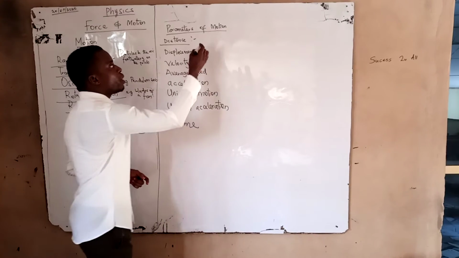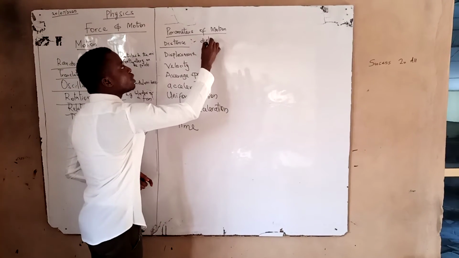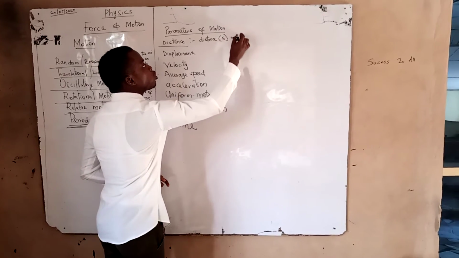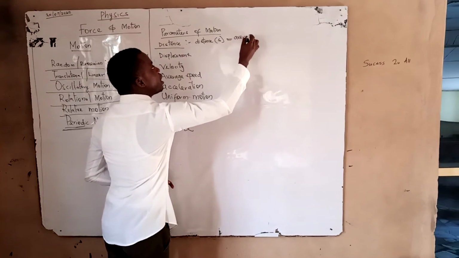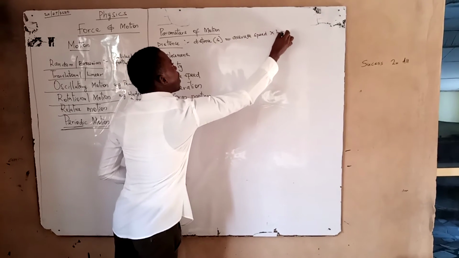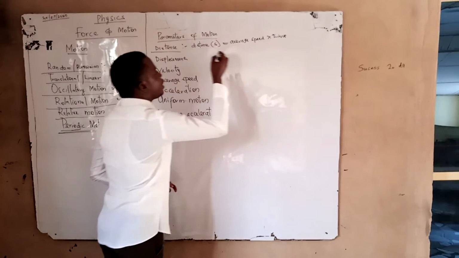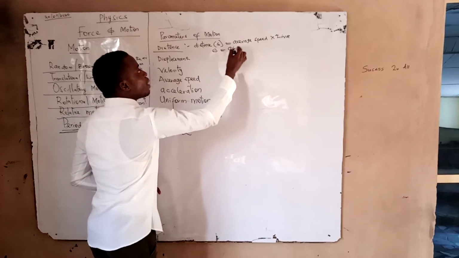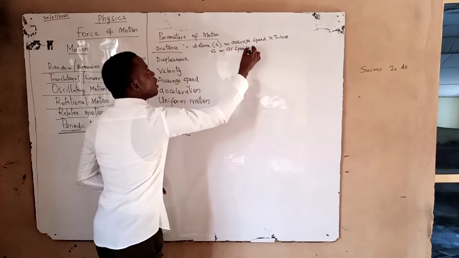And so you understand that in primary school, our distance, which our teacher represented with S, is always the product of our average speed times time. So I can write it shortly and say that my distance, which is S, is my average speed multiplied by time.